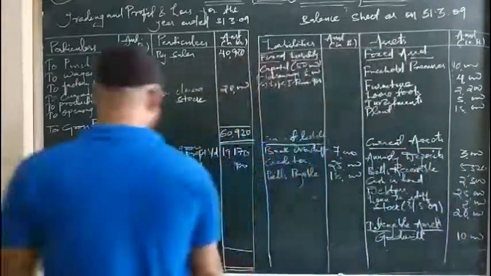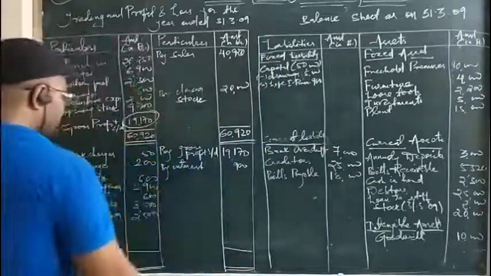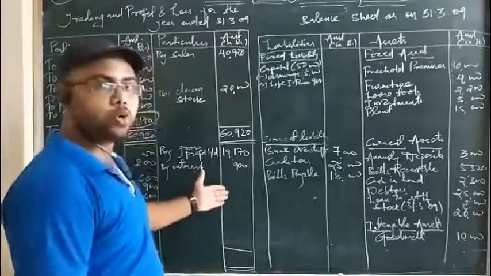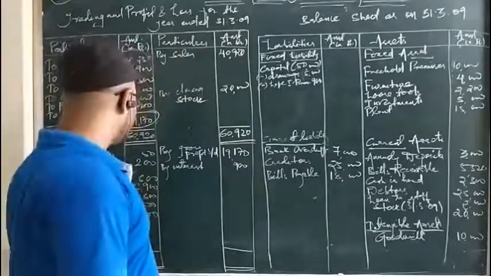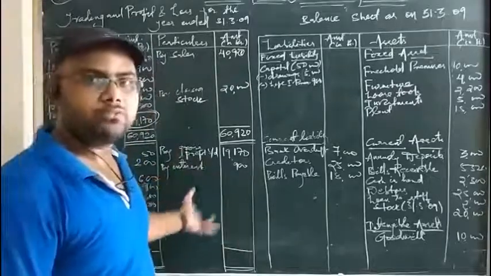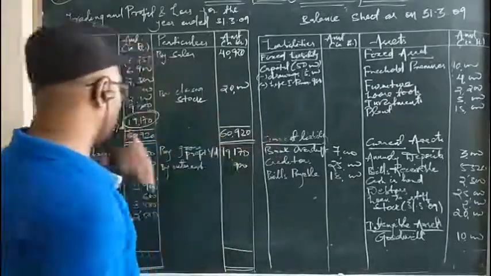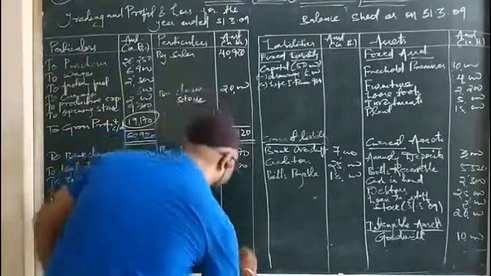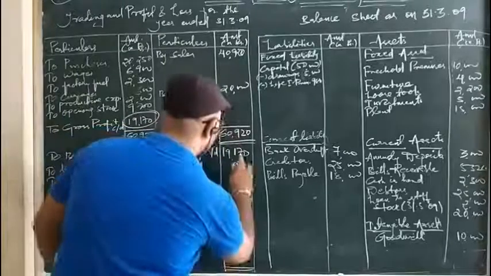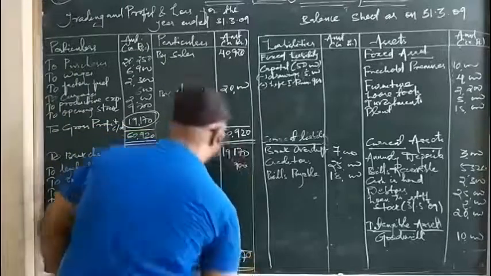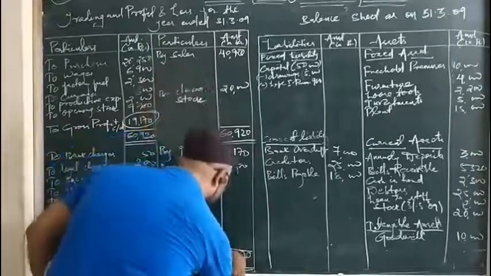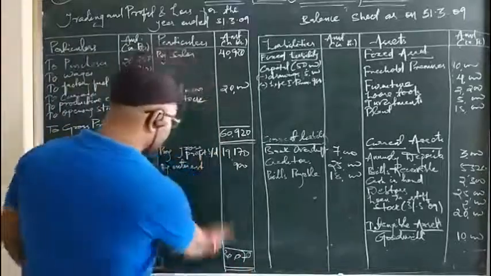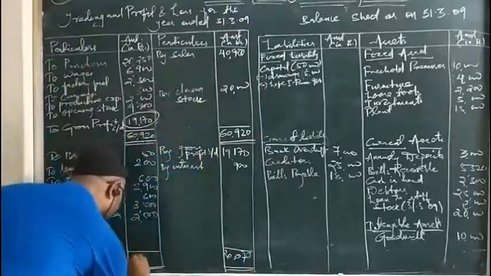So let's put on the total by following the matching concept. The highest total is of the credit side, that is the income side. So we can say that the indirect income total is more than the indirect expenses total. So definitely we are going to have net profit. After calculation, we will check in the book whether we are getting the correct answer or not. Okay, so let us see what the total comes to here. 0, 7, 1, 9, 10. Then it is 20,070. Sorry, because of the space I couldn't write properly. You can see this total comes to 20,070.